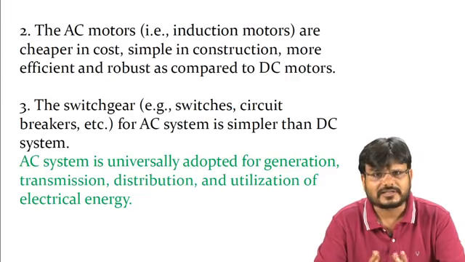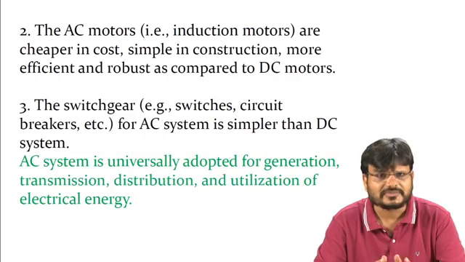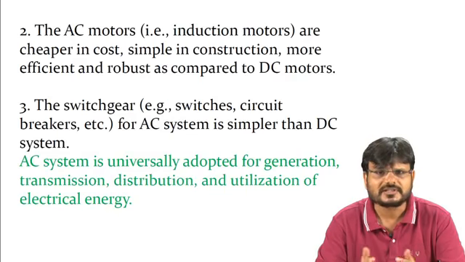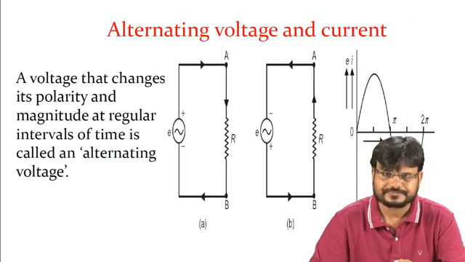AC motors, like the induction motor or synchronous motor, are very cheap in cost, construction-wise they are very simple, and they are more efficient and robust as compared to the DC motor. Now, if you are using the AC supply, you need some switchgear. Switchgear means switches and circuit breakers. Switchgear for the AC system is simpler than for the DC system. And you know that the AC system is universally adopted for the generation, transmission, distribution, and at the same time for the utilization of electrical energy.